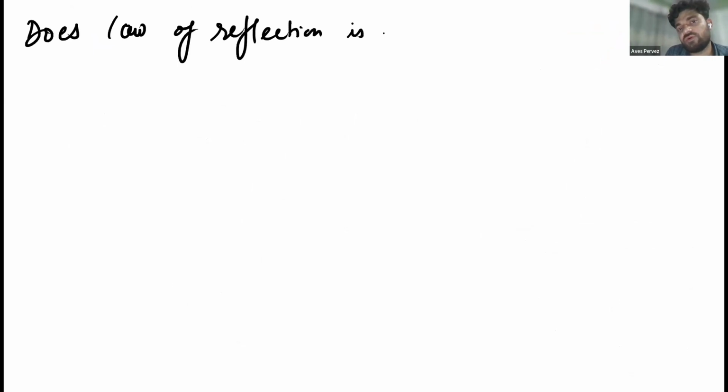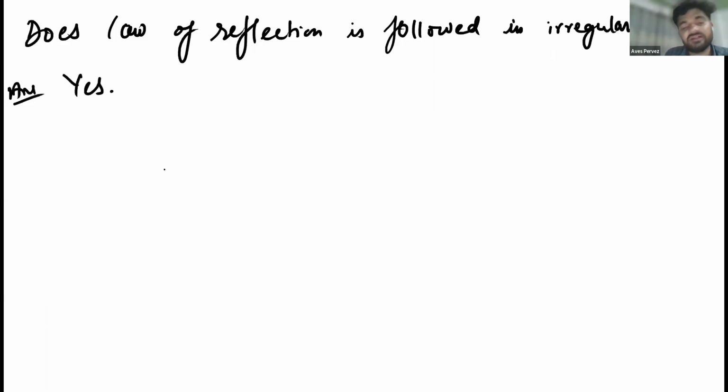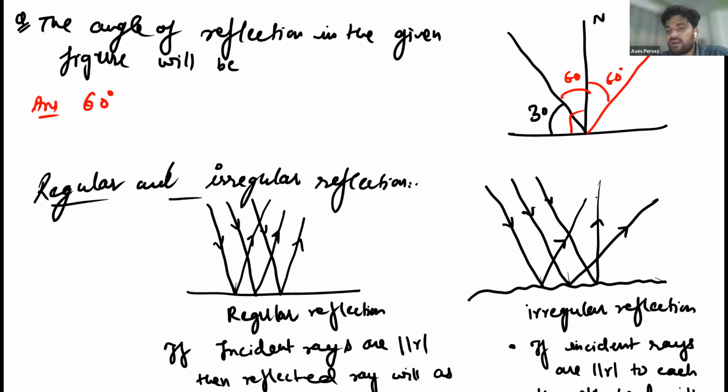So what do you mean by the question: is the law of reflection followed in irregular reflection? The answer is yes. How can you say that? Because of uneven, irregular reflections, the light rays are not parallel, just because of some reason.